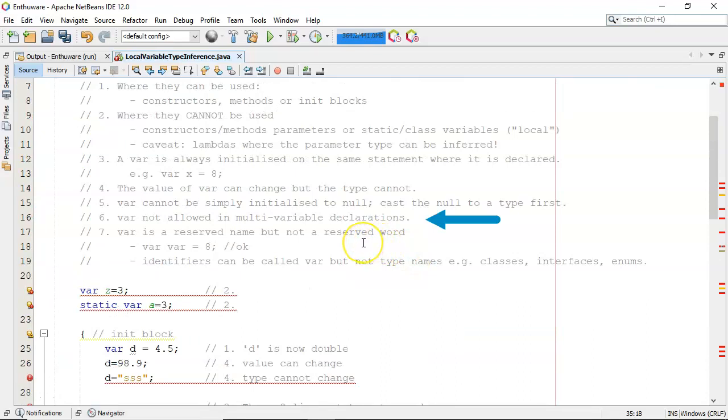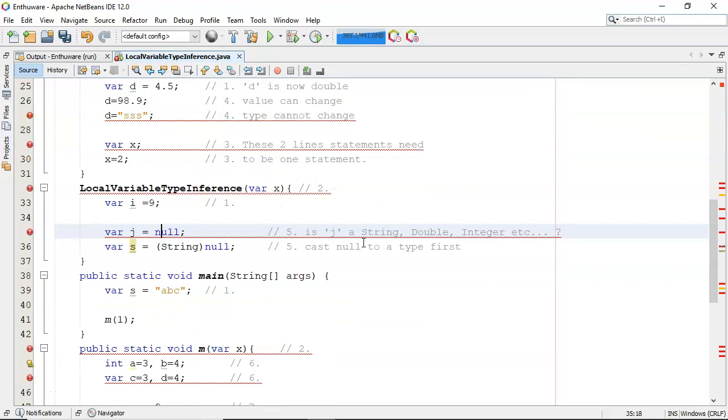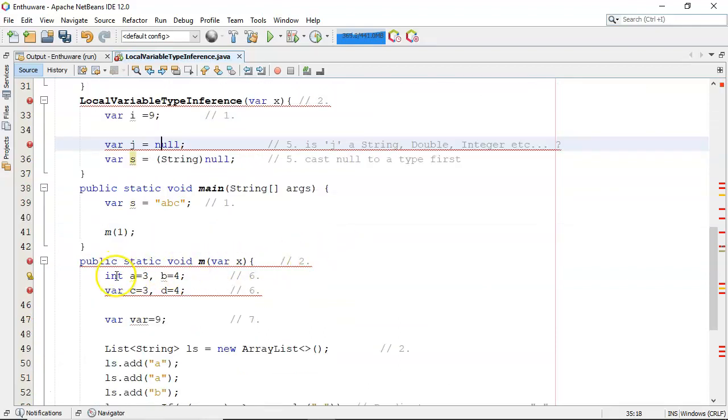Number 6, var not allowed in multivariable declarations. So here, as you can see, int a is assigned 3, comma, b is assigned 4 is not a problem. You can't do that with var. It's not allowed.